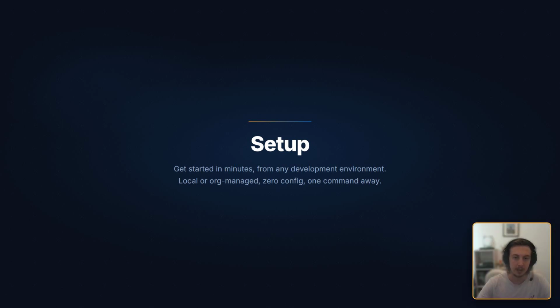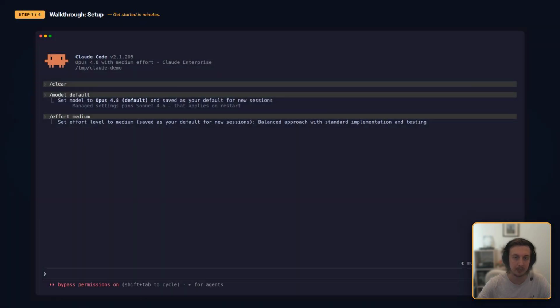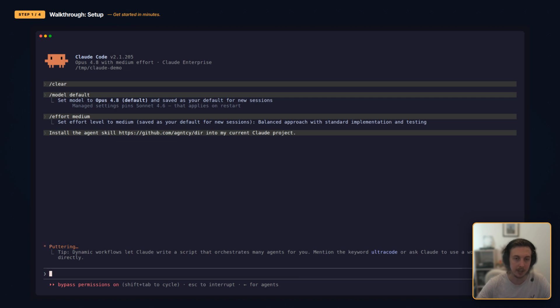We start by setting up our own registry for agents that we will use throughout the rest of the demo. You run it yourself, you control what goes in, and connect to directories run by other organizations, forming a network where everyone can collaborate and discover agents. We begin by installing the agent skill, which packages everything we need to know when working with the directory. How to manage it, how to publish and find agents, and how to keep things safe.